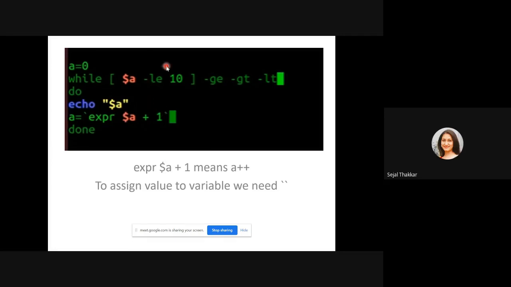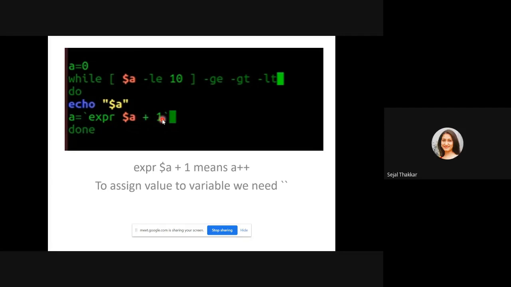So a is equal to 0, it means a is less than 10. a is going to print. Now a is going to increment and it will become 1. 1 is again less than 10. So 1 is going to print. Again it is going to increment. Now a's value will become 1 plus 1, 2. 2 is less than or equal to 10. It means it is going to print 2. Now increment of a, 2 plus 1 is equal to 3. Are you getting now what I am telling you?